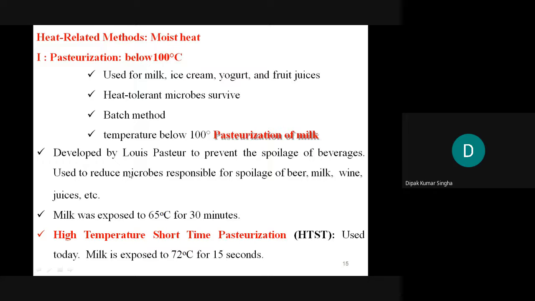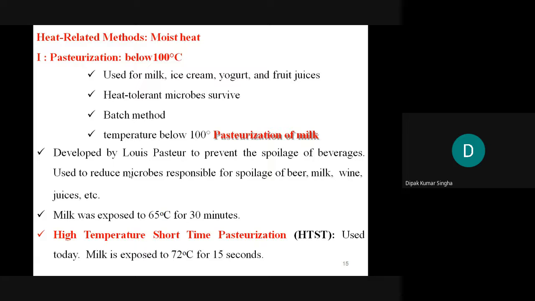Generally, pasteurization of milk was first produced in the Netherlands, and after that in other countries. It was developed by Louis Pasteur to prevent the spoilage of beverage products, reducing the microbes responsible for the spoilage of beer, milk, wine and juice. Beverage products such as wine, beer and milk are sterilized by pasteurization, basically without destroying them by overheating.